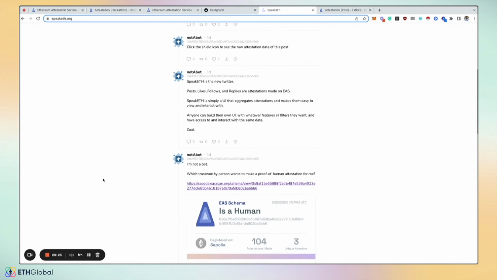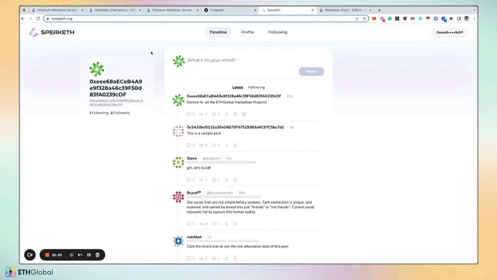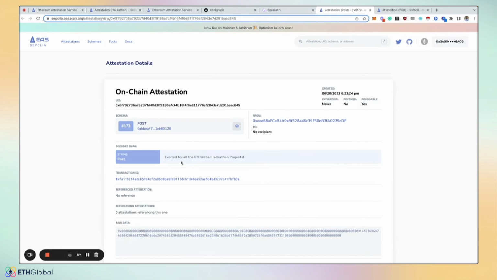You can see when the attestation is generated. So we can see when it gets generated. So here it is: excited for all the ETHGlobal Hackathon projects. Now someone could go into the attestation record and see, excited for all the ETHGlobal Hackathon projects.